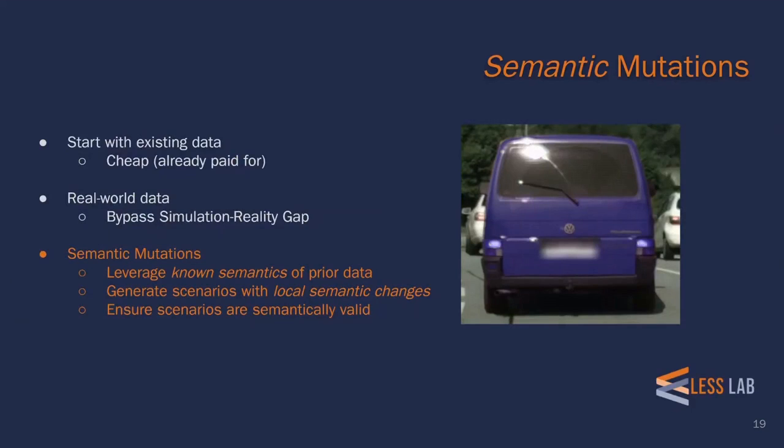So what do we want to do? We want to start by leveraging existing data that we can use without incurring the expense of gathering the data ourselves. Further, because this data comes from the real world, we can bypass the pitfalls of the simulation reality gap. And then we want to use semantic mutations to leverage the known semantics of prior data to generate scenarios with local semantic changes while ensuring these scenarios are semantically valid. Doing so will allow us to generate novel scenarios not present in the initial test set, increasing semantic coverage.